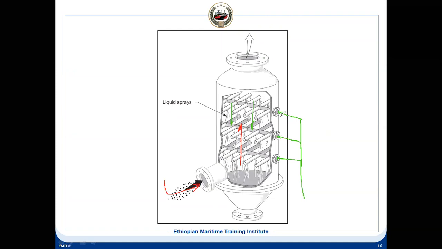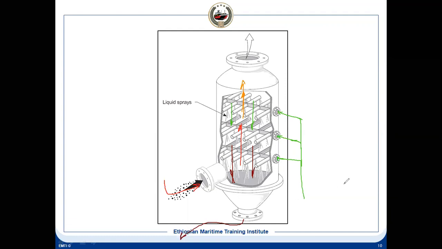So what will happen? The non-condensable gas will move in the upward direction after cooling, and the seawater will move in the downward direction. After cleaning, the seawater will be mixed with soot and acids, that is sulfuric acid and nitric acid, and then it will get collected at the bottom, and from the bottom it will go overboard.